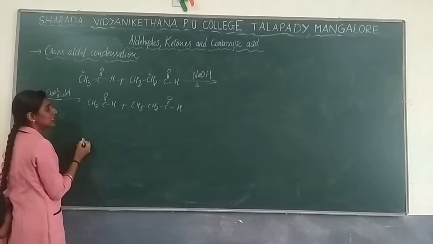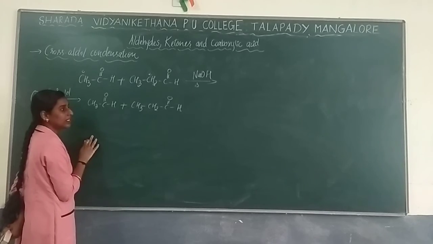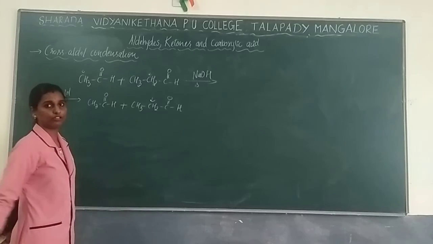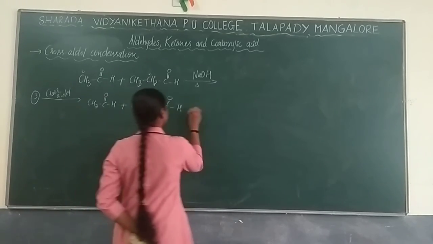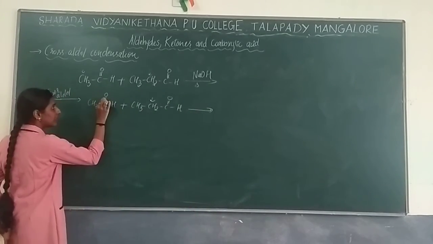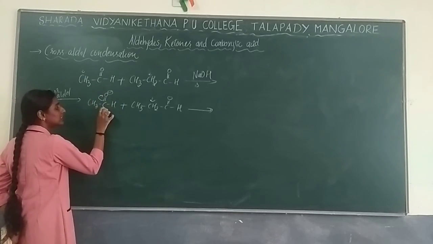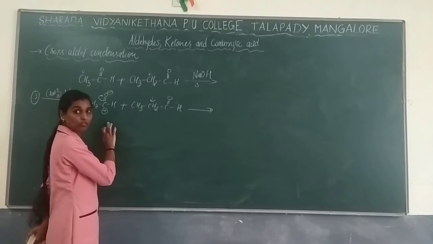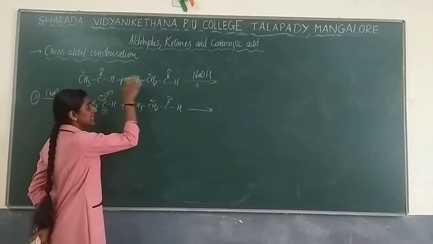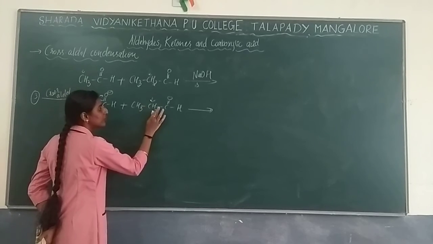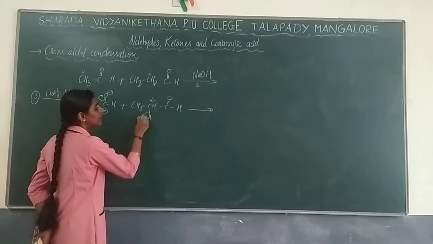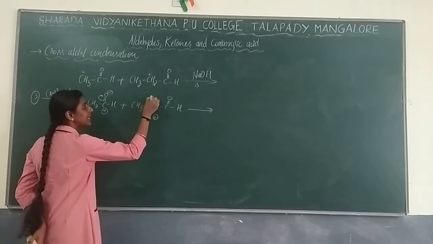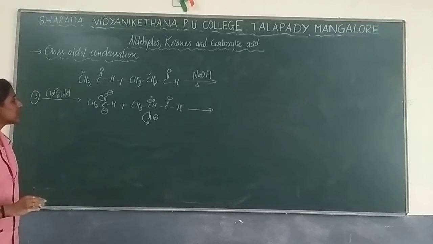Now here we have to do the cross aldol. Consider this alpha carbon. From here you want to remove hydrogen. The procedure is the same. Remove the bond so that you get negative charge and positive charge. This is the alpha carbon, right? Because you are taking cross now, you are not taking the same reactant. So this and this you are taking. Now from here remove the hydrogen so that it gets positive charge and this carbon gets negative charge.